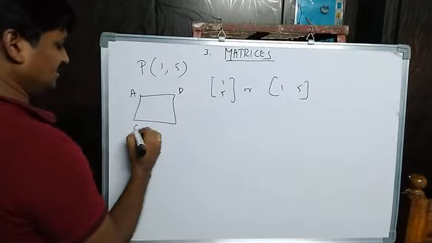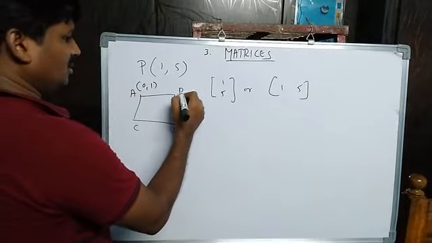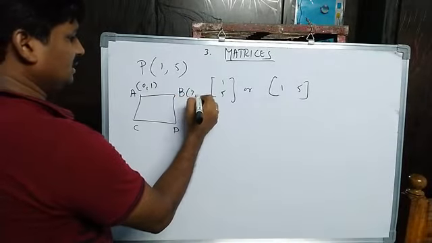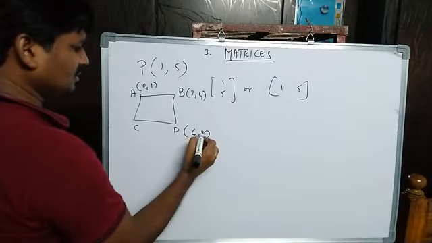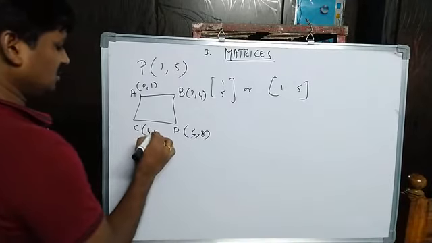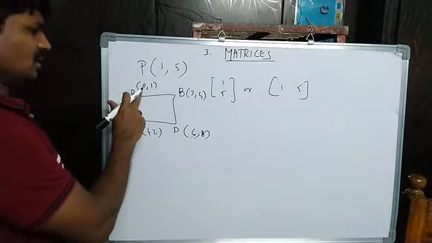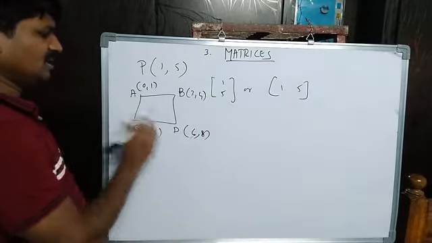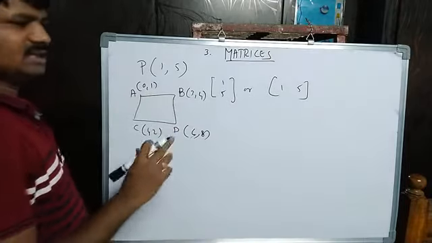A is the point 0, 1, B is 3, 4, C is 4, 2, D is 6, 8, suppose. So the coordinates of A, B, C, D are the vertices of this rectangle. Then these we can arrange in a matrix form also.